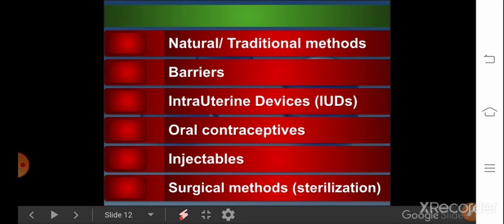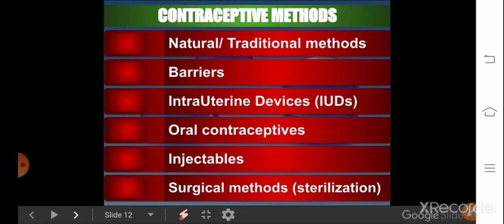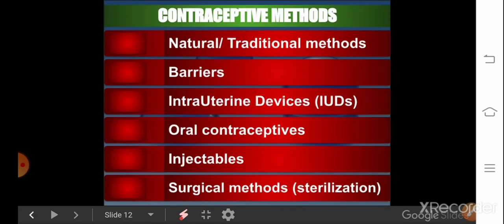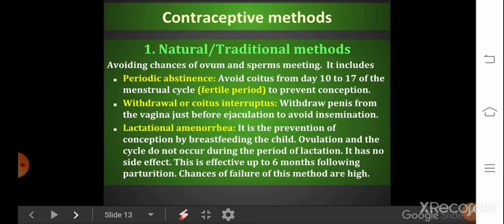So there are different methods of contraceptives. First one is the natural or traditional method. Second one is barrier. Third one is IUDs, full form intrauterine devices. Fourth one, oral contraceptives. Fifth one, injectables. And the last one is the surgical method, which is also called the sterilization method. So we'll discuss the first one, the natural or traditional method.